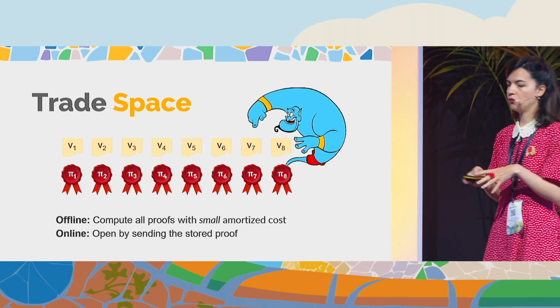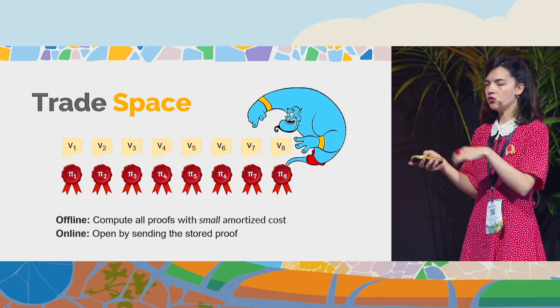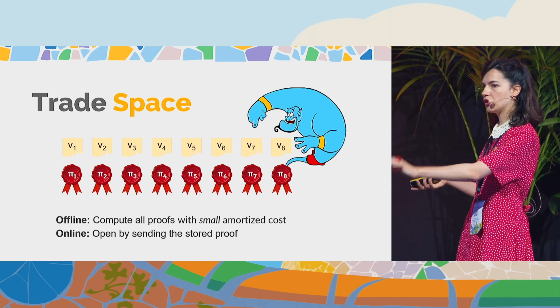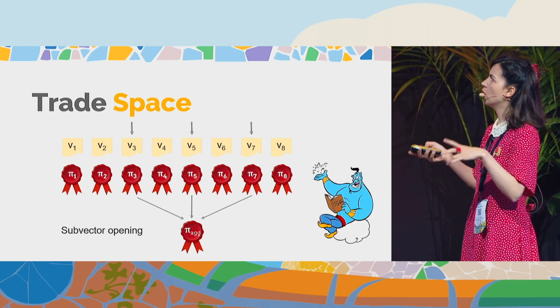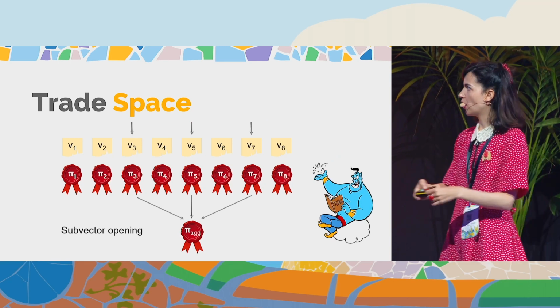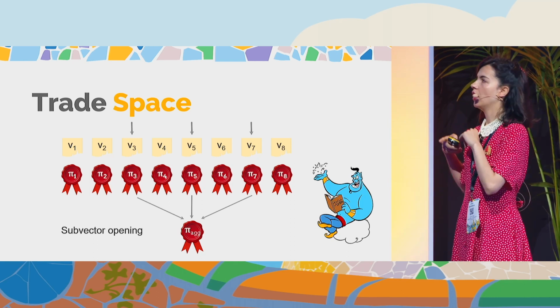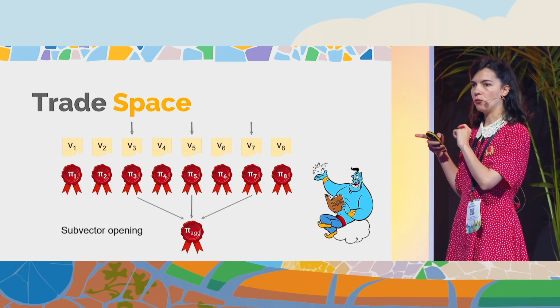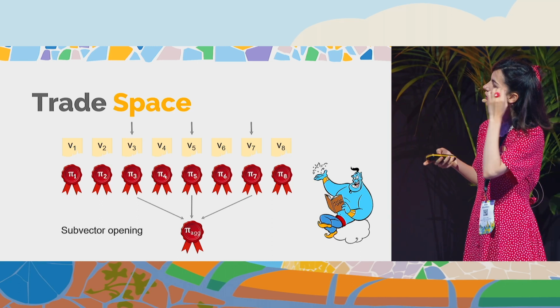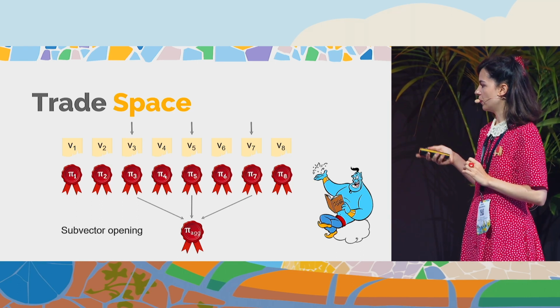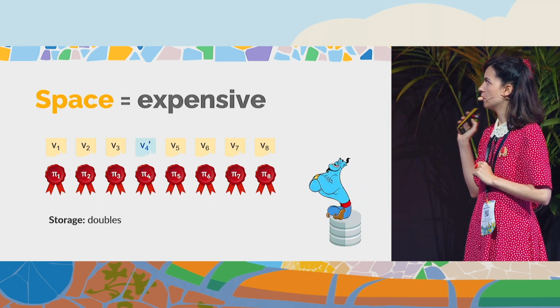So that's great. If we store all the proofs, then in the online phase we can just open and send the proof that we stored. Of course, if we have aggregation, if we are asked for many positions, then we can aggregate, and this will be linear in the number of positions I'm asked, and obtain this very short proof of many positions.